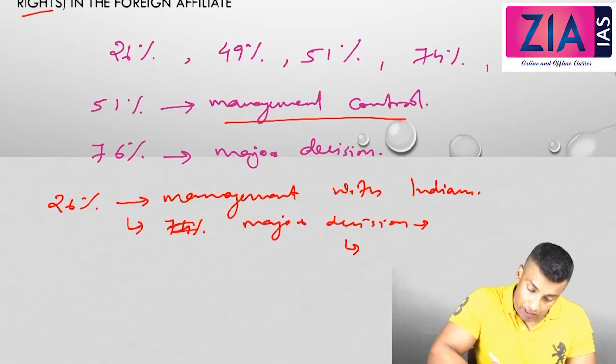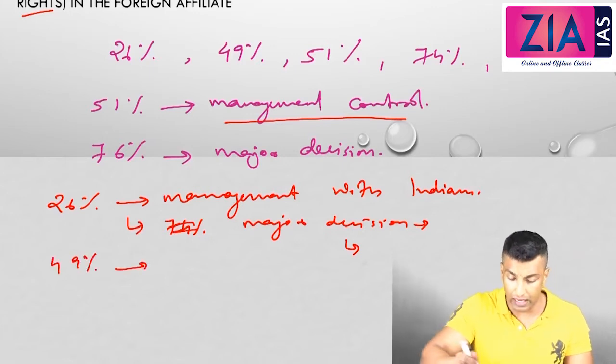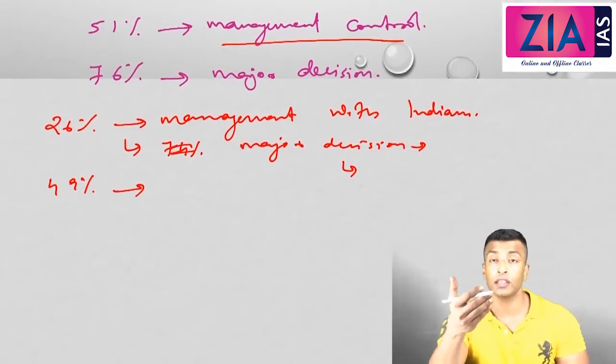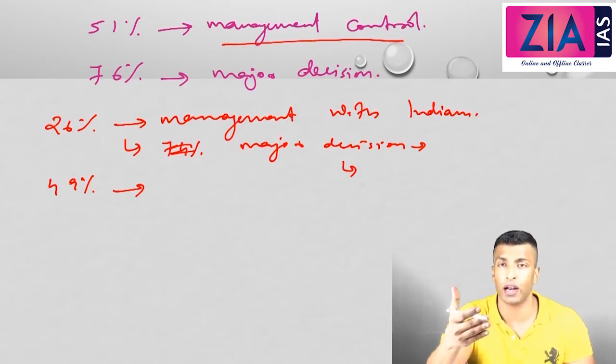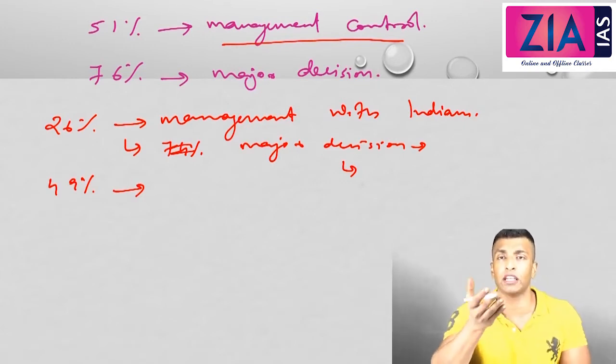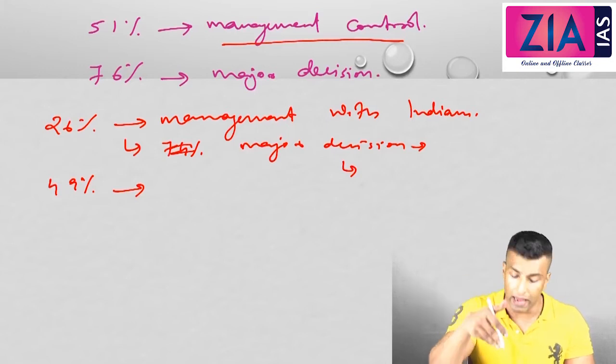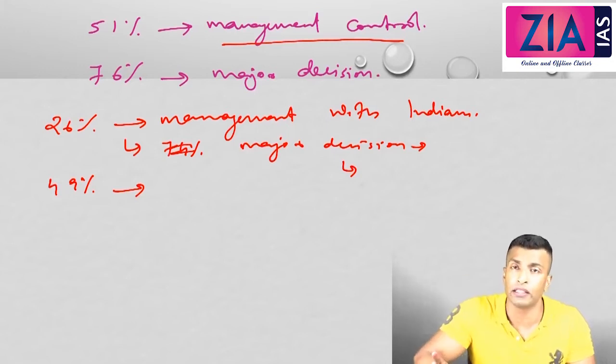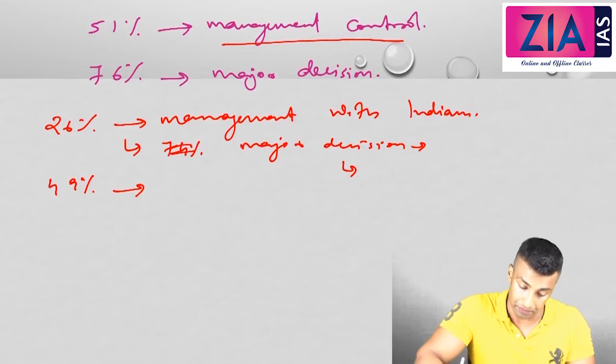Okay, now what about 49%? 49% also the same. The management control is with Indians, because if you are allowing 49%, it means 51% is with the Indians. So for management control, you need 51%. So management is with Indians, but for major decisions you need the support of the foreigner.